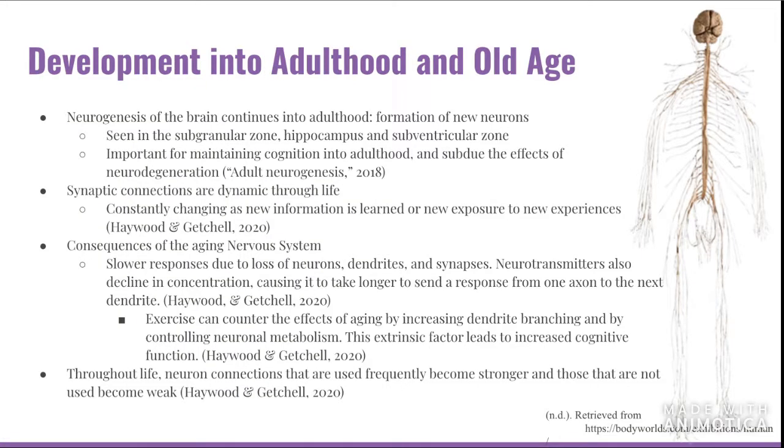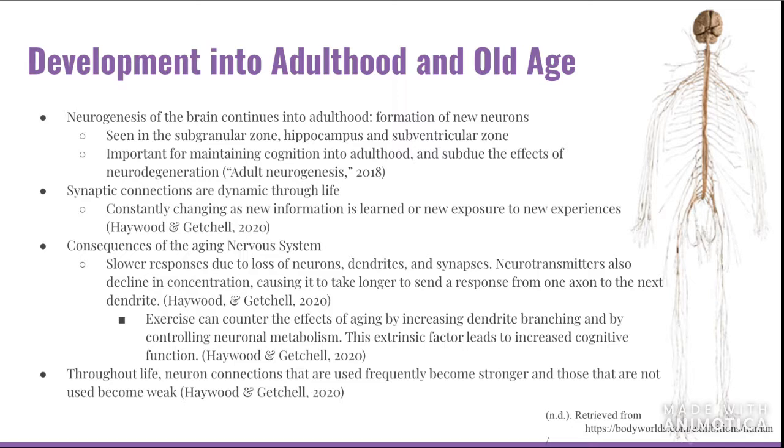Now we're moving on into development into adulthood and old age. So neurogenesis, or the formation of new neurons, can continue into adulthood. So we keep forming new neurons as we age. These can be seen in the subgranular zone, hippocampus, and subventricular zone.